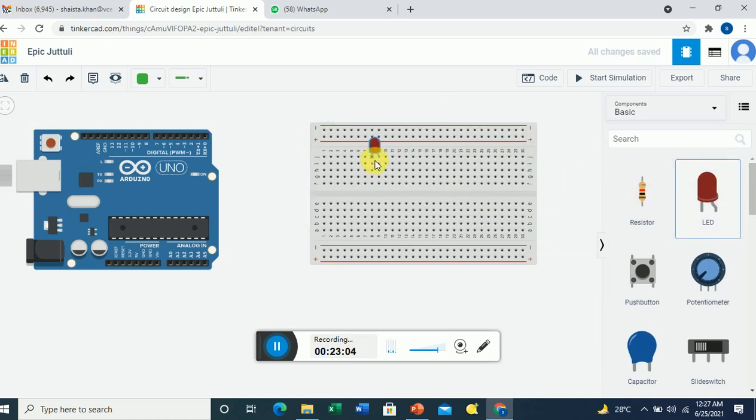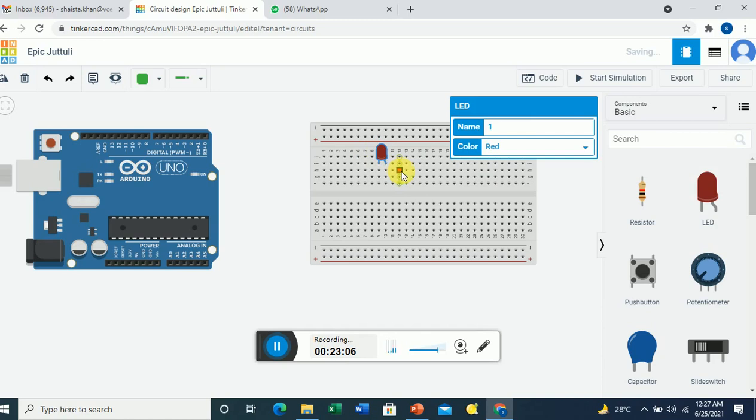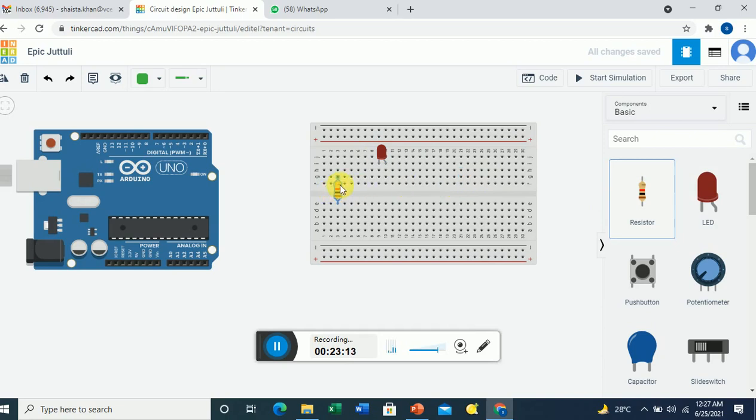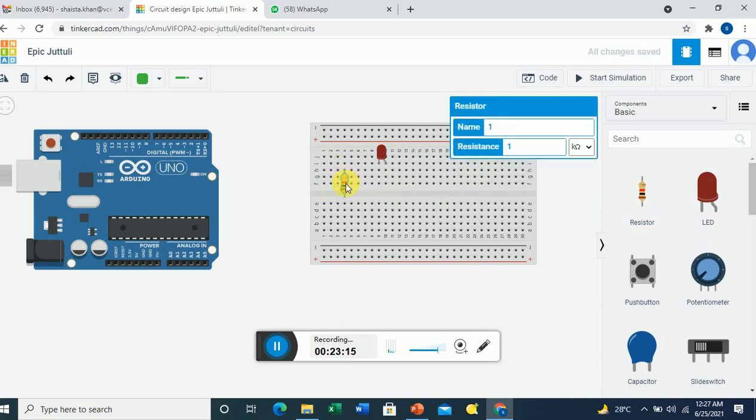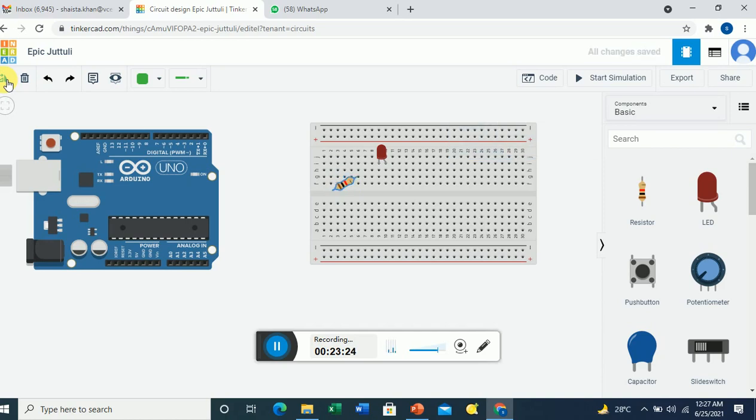So I'll take an LED and connect it. I just have to drag and drop. And then I need one resistor. I want to make the resistor horizontal, so with it selected, I'll go to the left side where I have a rotate option. I'll just click, and now it is rotated.